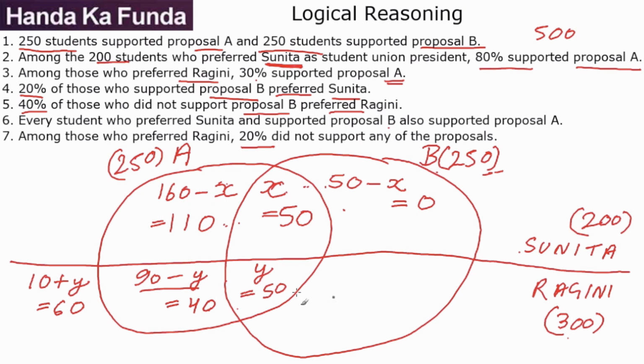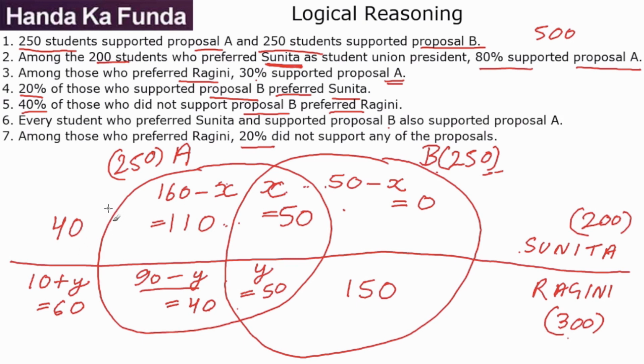How many are left for this? 60 and 40 is 100. 150 are gone. Total were 300, making this part 150. 110 and 50, 160 are gone. This is 0. 200 minus 160 will make this particular part 40. And now I have my complete distribution.